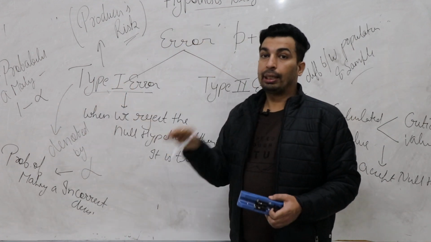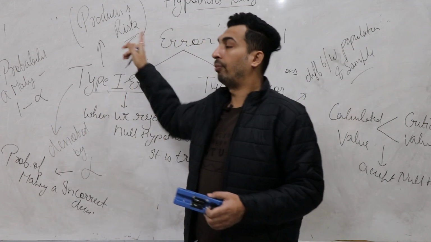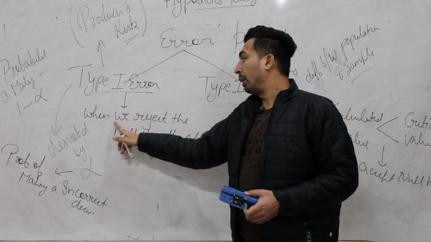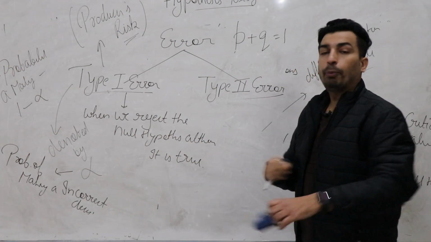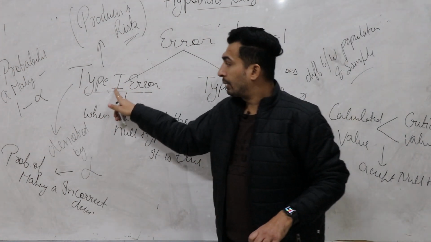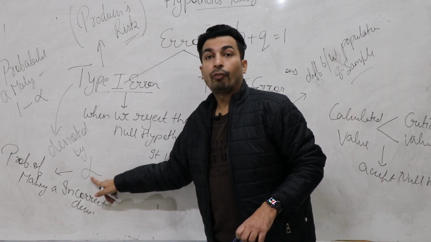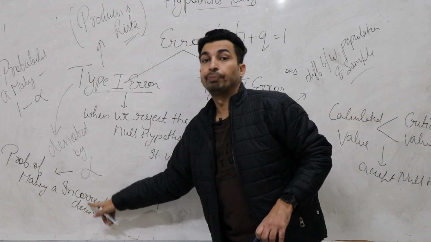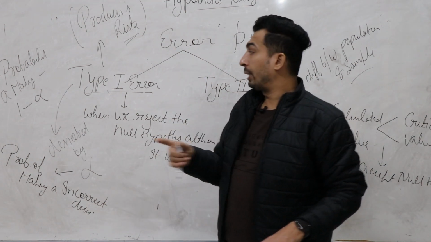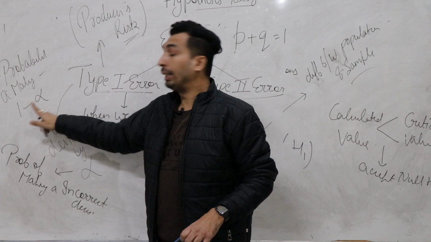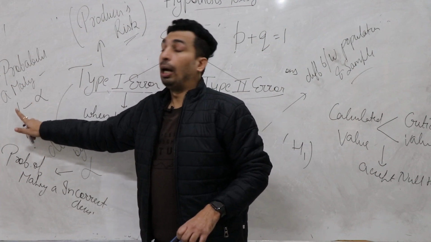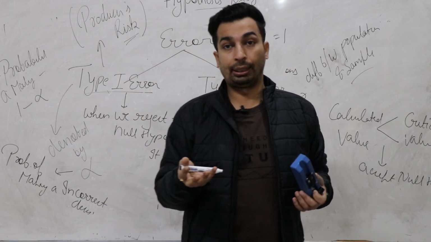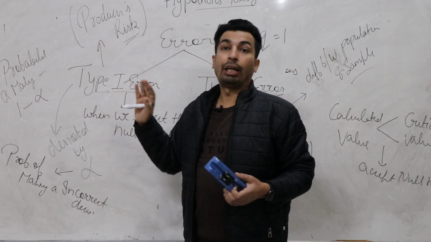Let me repeat one more time: type 1 error is denoted by producer's risk. What do you mean by type 1 error? Type 1 error simply means when we reject the null hypothesis although it is true, and this error is denoted by alpha. So alpha stands for the probability of making an incorrect decision. If you want the probability of making a correct decision, then 1 minus alpha, reason being total probability is 1. If you subtract the incorrect probability from 1, definitely you will get the probability of a correct decision. Clear? That's the meaning of type 1 error.